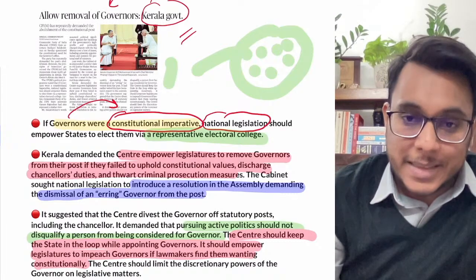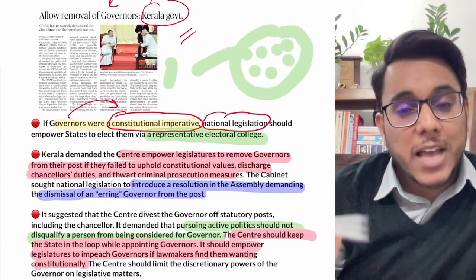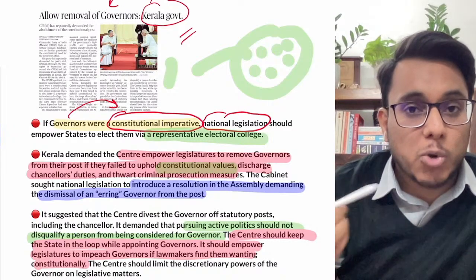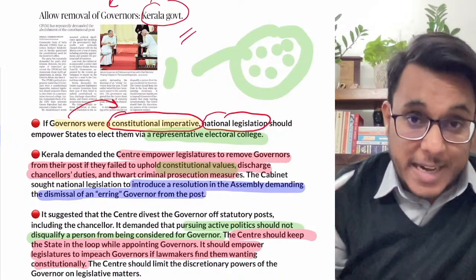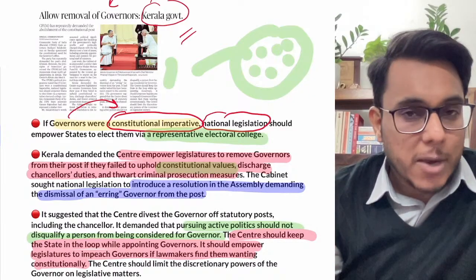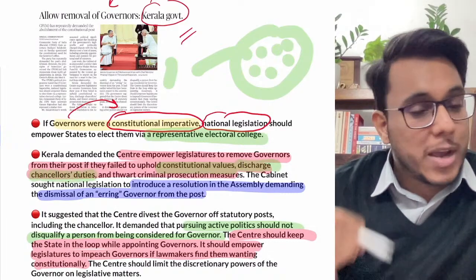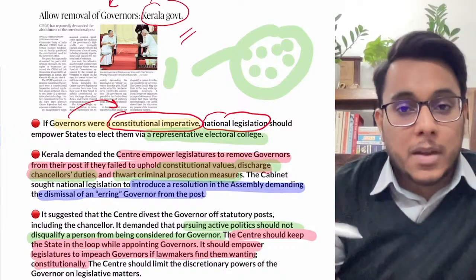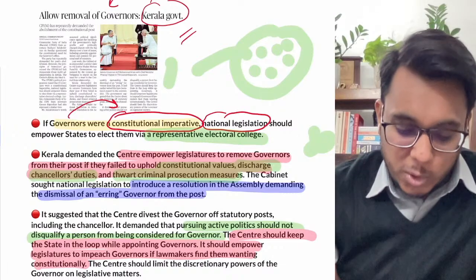by the state government. Then it has been provided that the center should also empower the state governments, that if the governor is not able to uphold the constitutional values or the constitutional role, then the governor can be removed by the state government. The state governments want a process of impeachment of the governor. Many important roles have been given to the governor, such as discharging the chancellor's duties. So if he is not able to discharge the chancellor duties, or if he is bringing an impediment into criminal prosecution measures, he should be removed. Such powers need to be given to the state government.